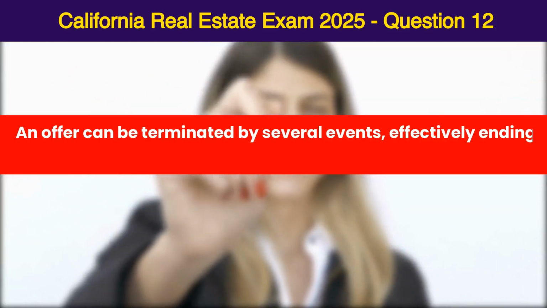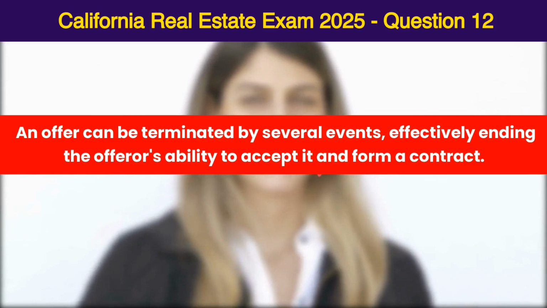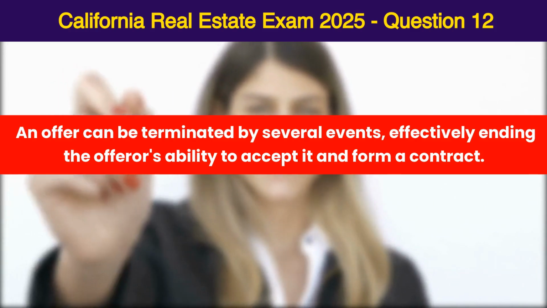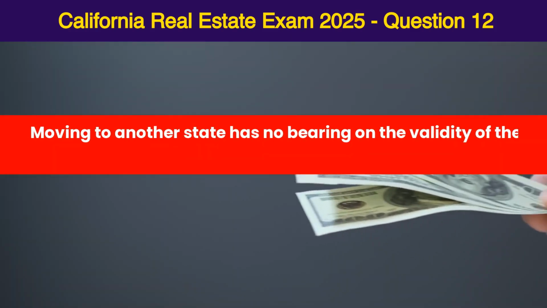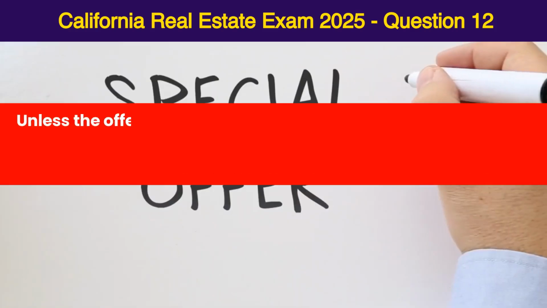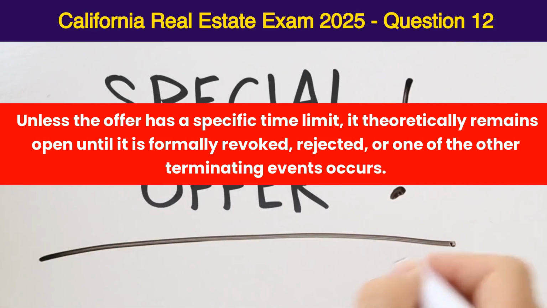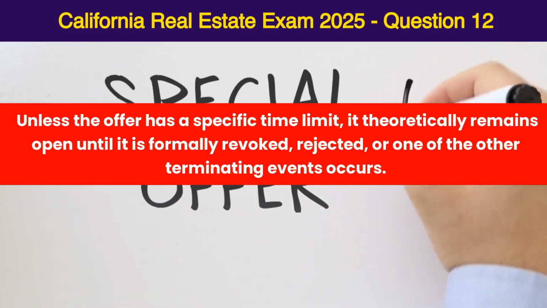An offer can be terminated by several events, effectively ending the offeree's ability to accept it and form a contract. Moving to another state has no bearing on the validity of the offer. Unless the offer has a specific time limit, it theoretically remains open until it is formally revoked, rejected, or one of the other terminating events occurs.